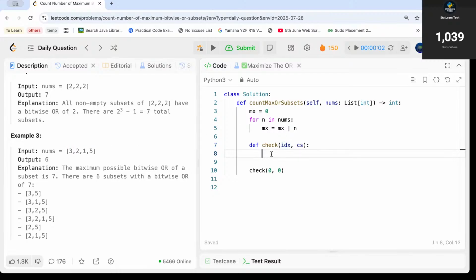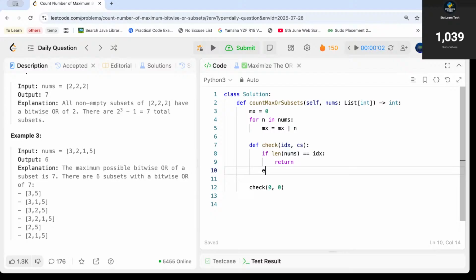If the length of my nums array is equal to idx, at that point we should return back.